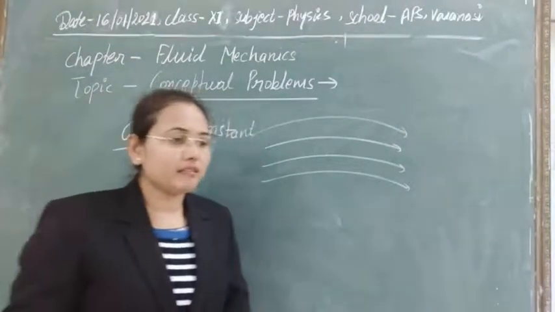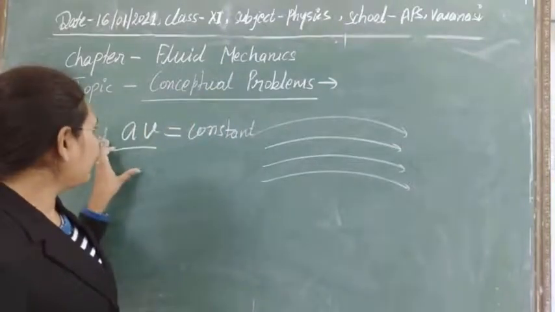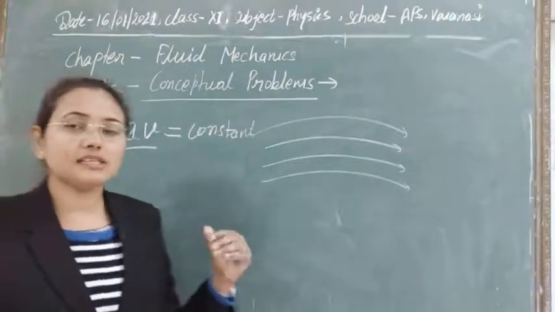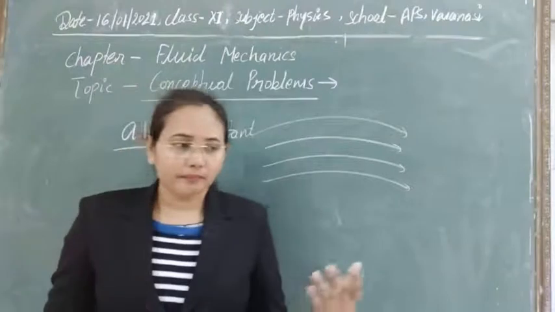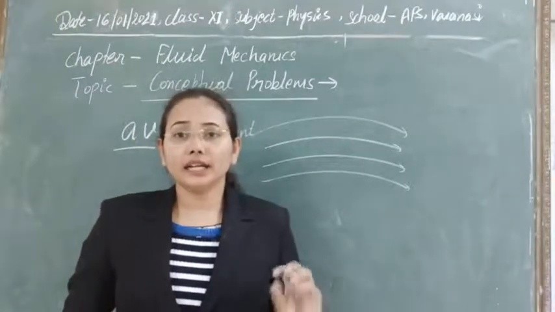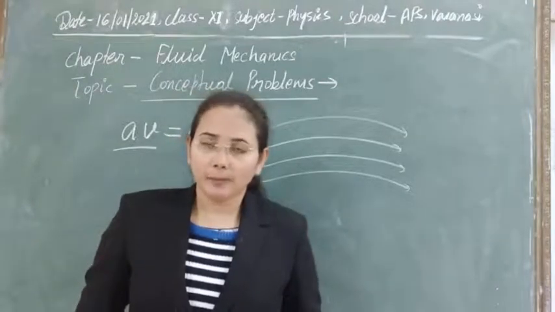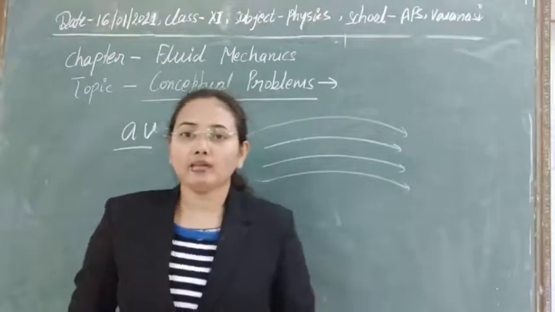So this equation tells us that if area is increasing, then velocity will decrease there, and if velocity is increasing, it means that area is decreasing. The question can be asked: why is the rate of flow of liquid very high when liquid is flowing through narrow pipes?